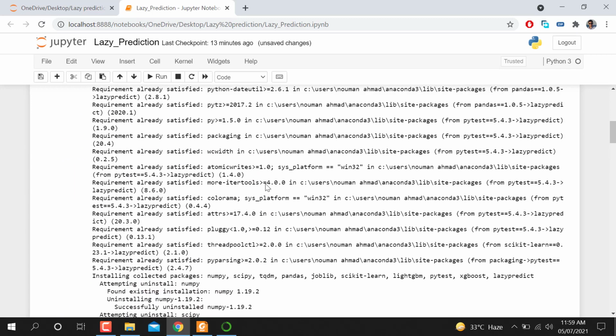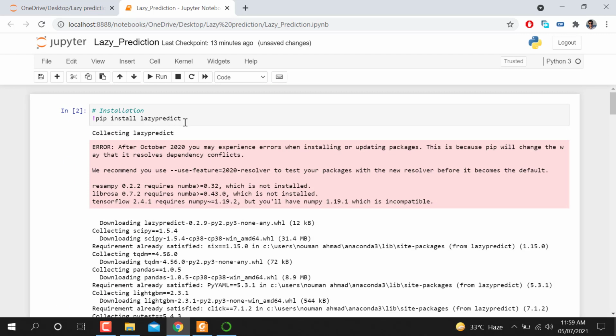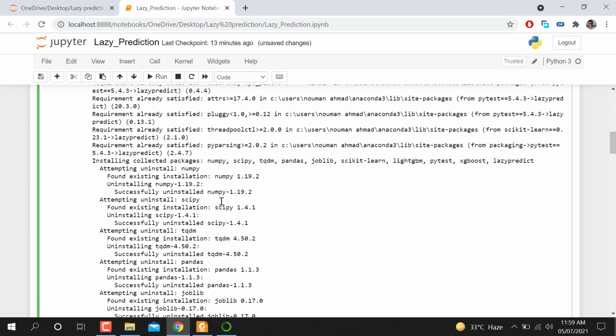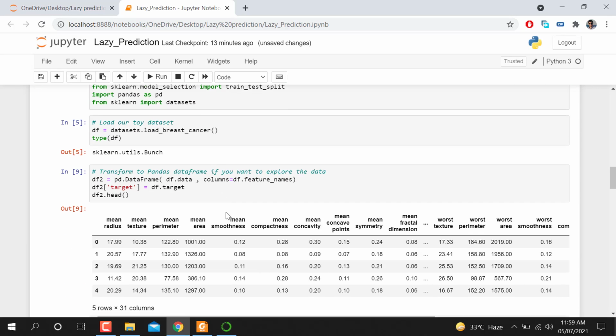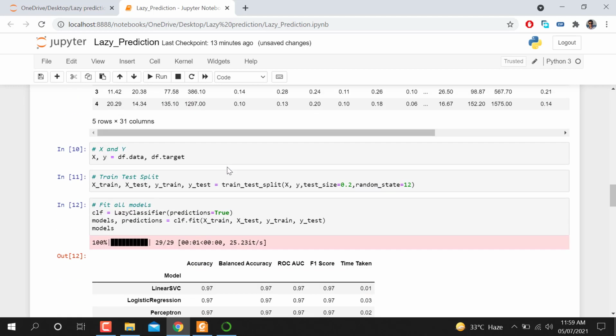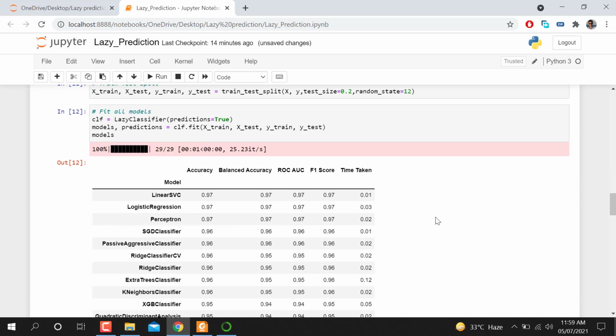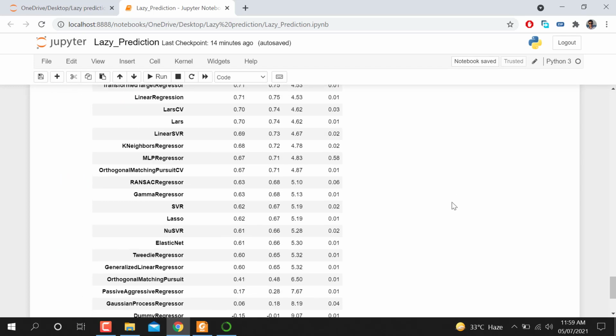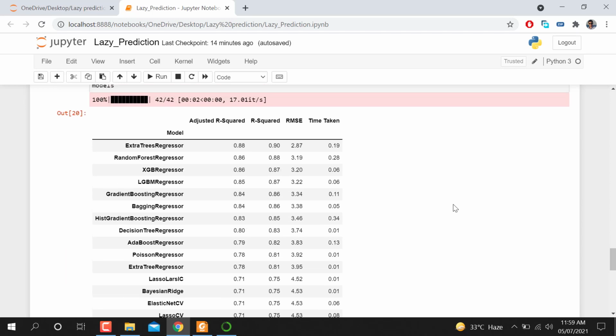Basically this is quite simple code, and this is a quite interesting library that you can use and practice on your own dataset. If you have your own CSV file, you can split the dataset into training and test. After splitting the dataset, you just need to pass it to the lazy classifier, and it will automatically predict your dataset by applying different algorithms with different evaluation metrics such as accuracy, balanced accuracy, ROC curve. And for regression, you have adjusted R square, root mean square error, and time taken by each algorithm.